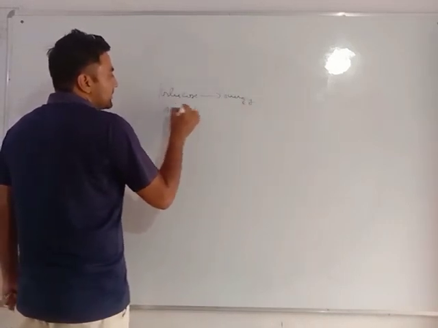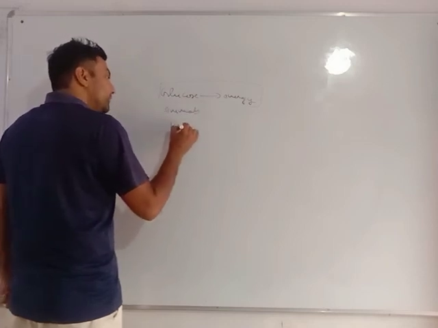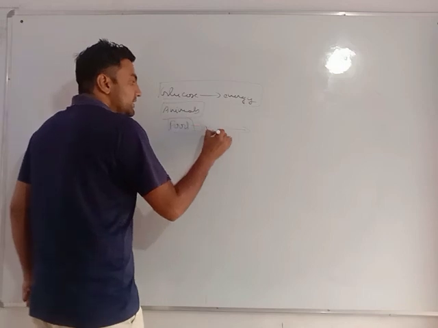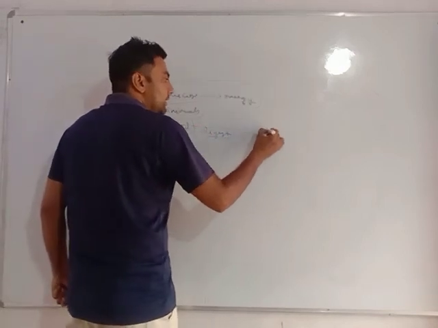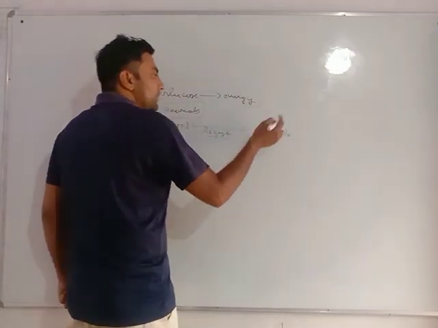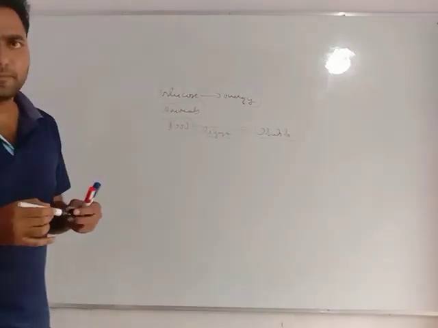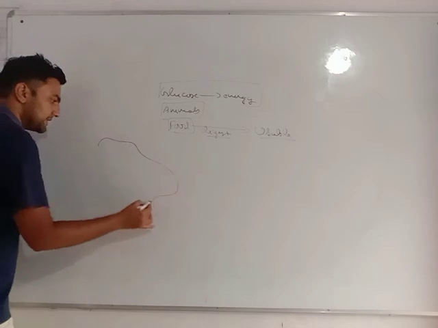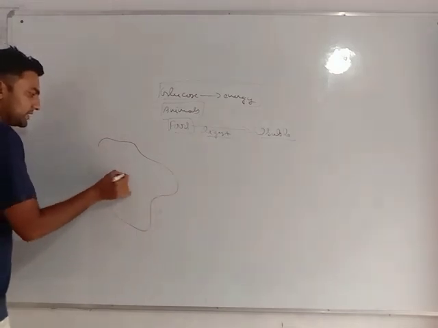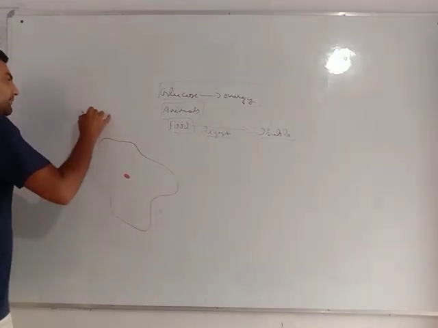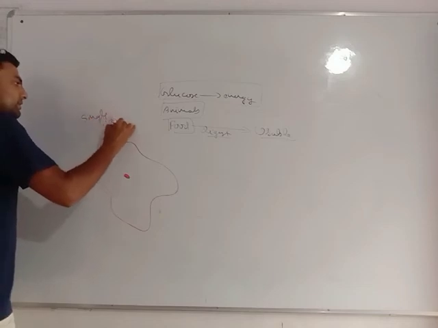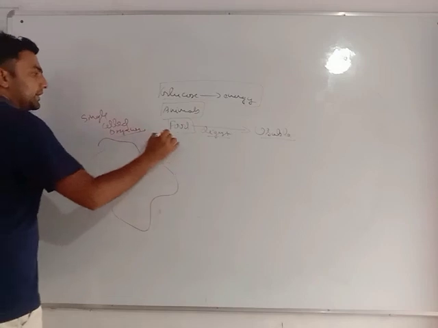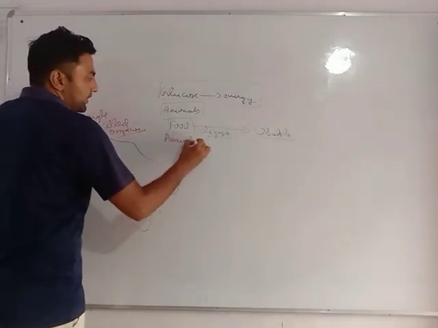All animals consume food, but they always need to digest it and convert it into usable form. Amoeba is a single celled organism.